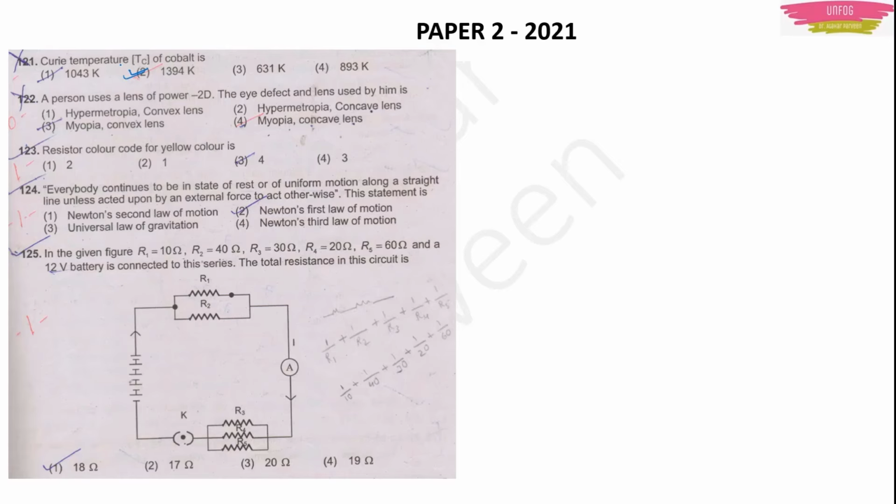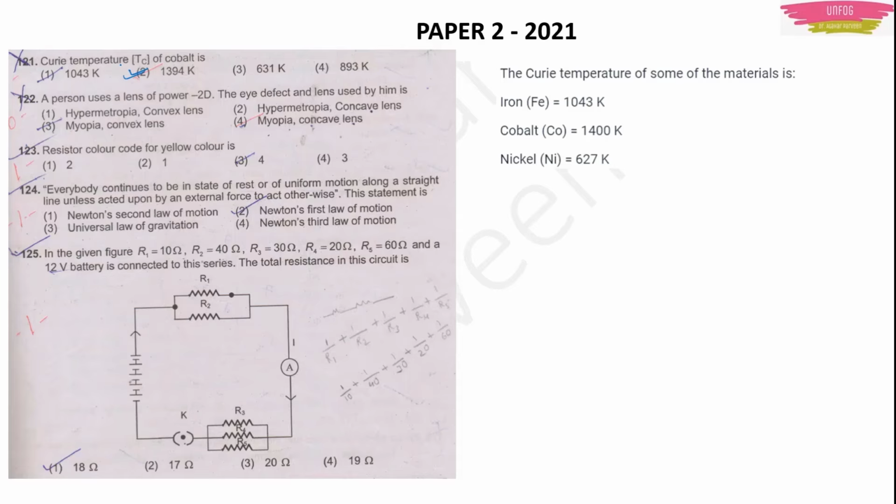Now for this you should remember, I think now it's better you remember the Curie temperature of the other 2 materials also, the iron and the nickel. For cobalt actually it is 1400 Kelvin. 1400 Kelvin is not there in the options, and the nearby number is 1394 Kelvin. So that will be the right answer here. For iron it will be 1043 Kelvin, and for nickel it will be 627 Kelvin. Okay, you should know this.